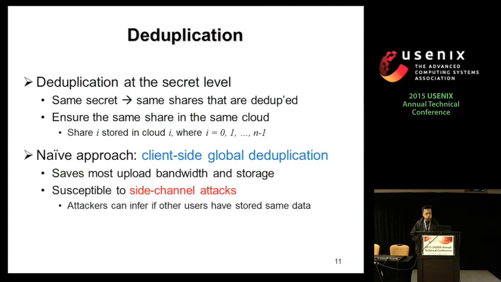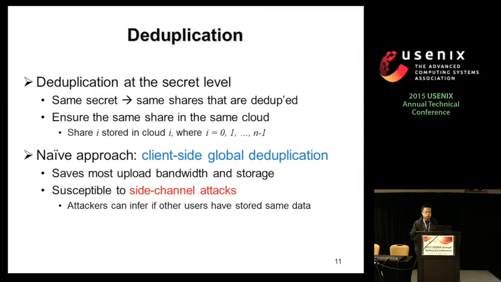Now the next question is, how do we do the deduplication? A simple approach is we just apply client-side global deduplication. What that means is on the client side, it will check if the same share has been stored or not, and then we will just upload the unique shares. But this is vulnerable to the side channel attack. What that means is the attackers and malicious users can infer if another user has stored the same share on the cloud.